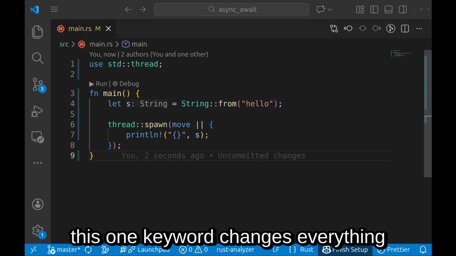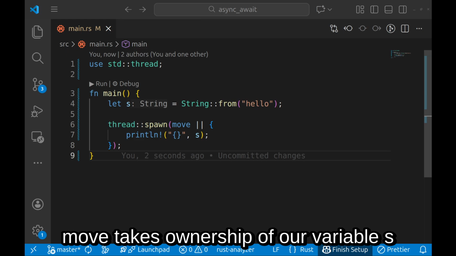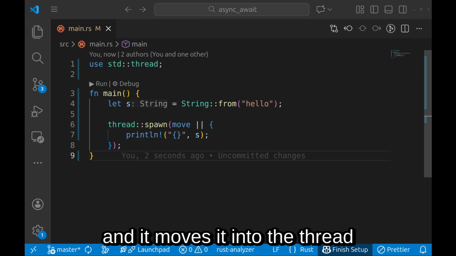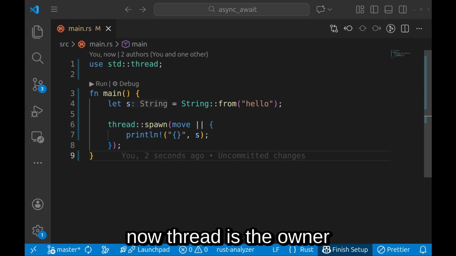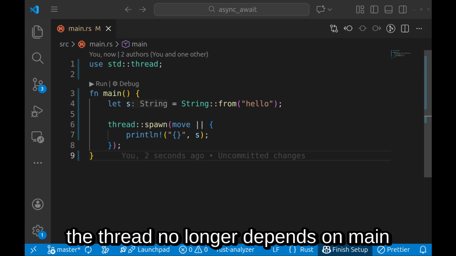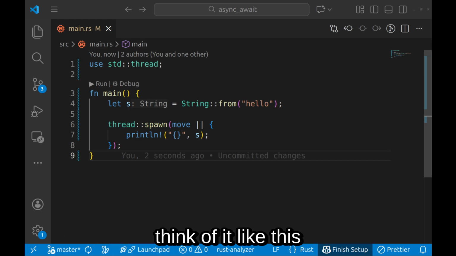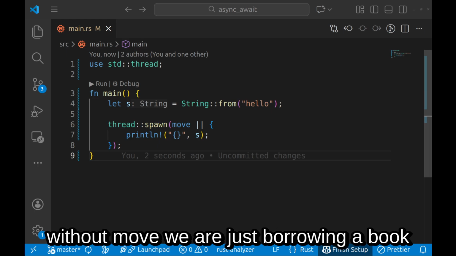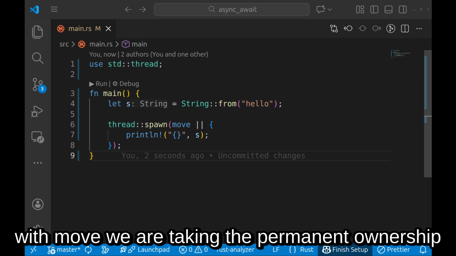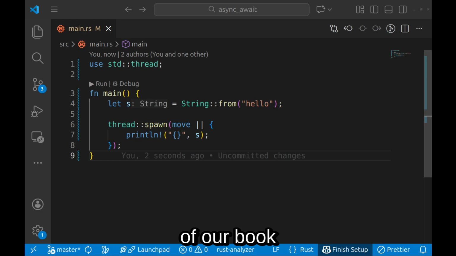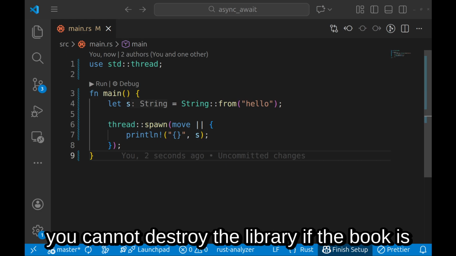This one keyword changes everything. Move takes ownership of our variable s and moves it into the thread. Now the thread is the owner. The thread no longer depends on main. Think of it like this: without move, we are just borrowing a book. With move, we are taking permanent ownership of our book. You cannot destroy the library if the book is still borrowed.